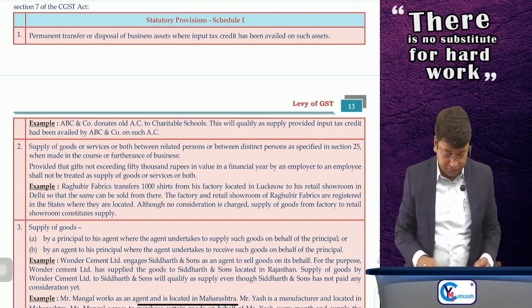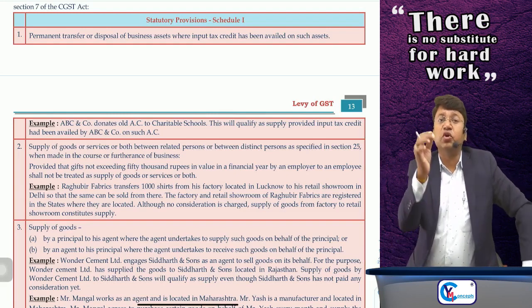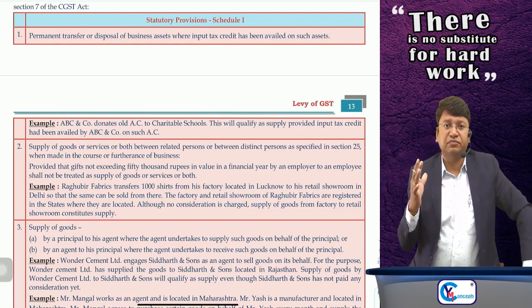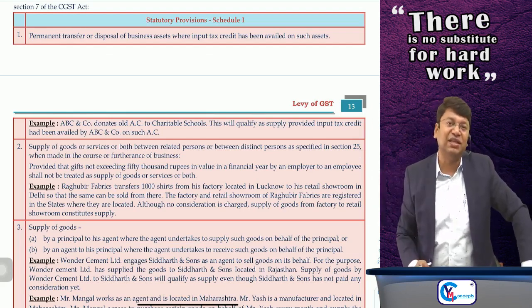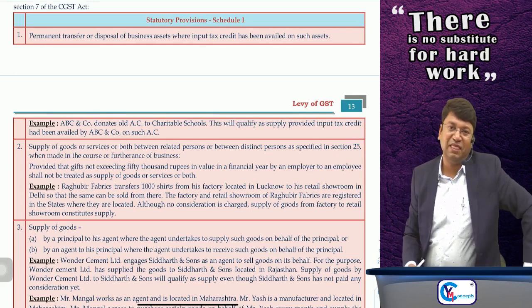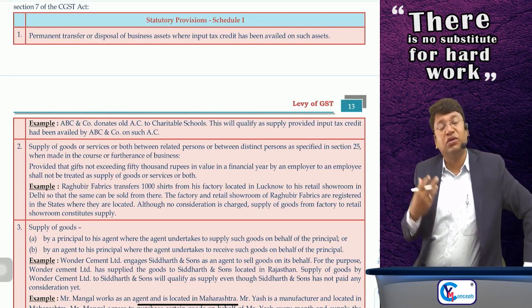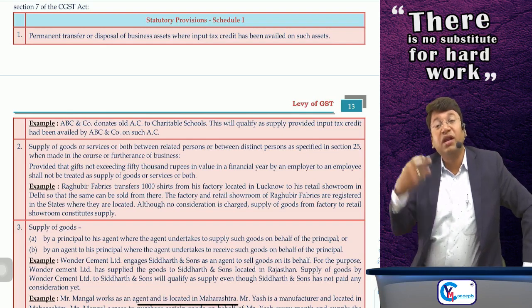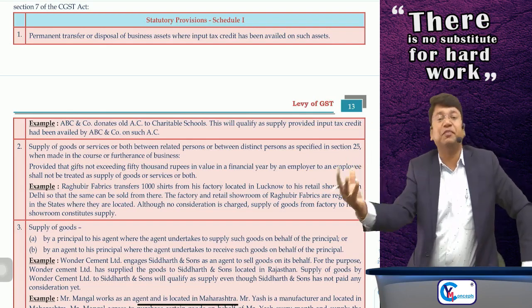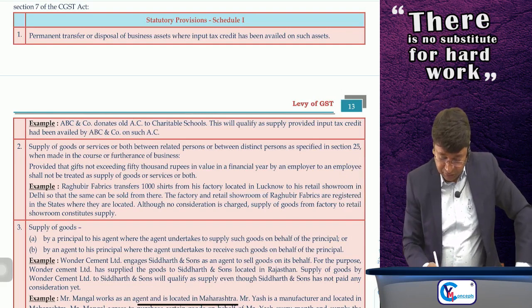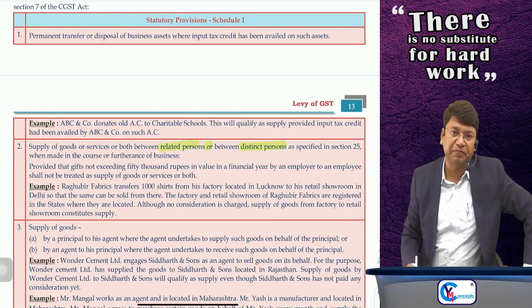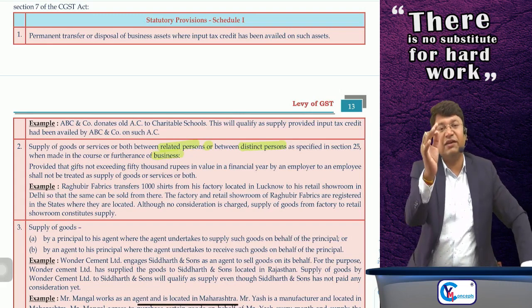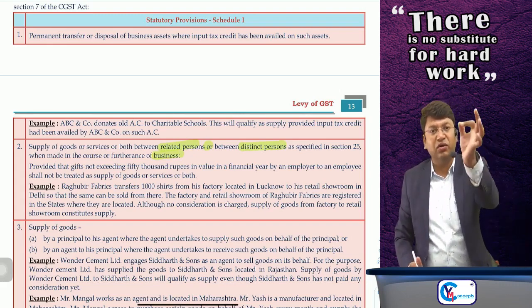Second para. Supply of goods or services or both by a person to his related person or a distinct person in the course or furtherance of his business. I repeat, if you have supplied the goods or services to your related person or distinct person, which is defined in section number 25, subsection 4 and subsection 5, in the course or furtherance of your business, then it will be supply although the transaction is without any consideration.